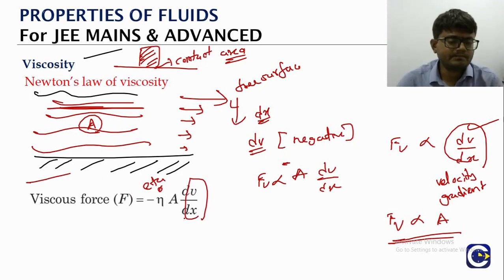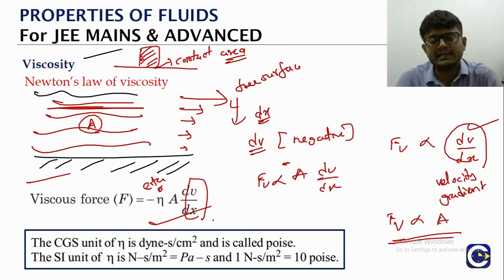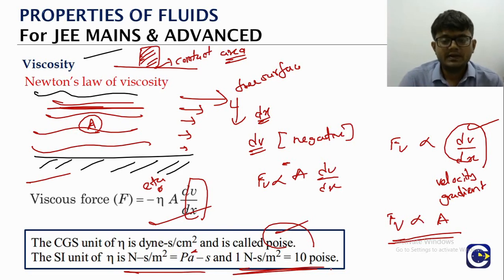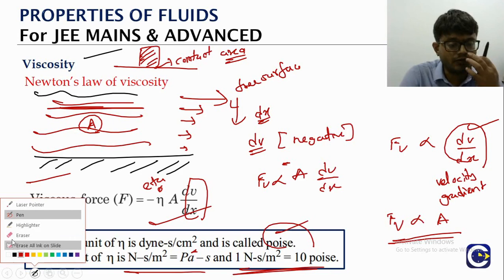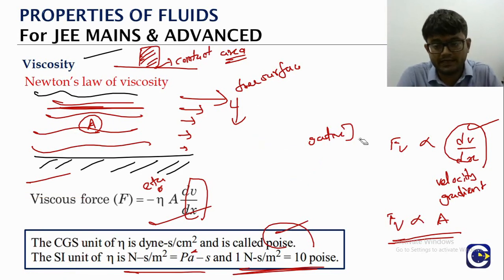Now one of the obvious questions is what will be the units of eta and what will be the dimensional formula. The CGS unit of eta is dyne into second per centimeter square, which can also be called a poise. What is the SI unit? Newton second per meter square, which can also be expressed as Pascal into second. The conversion is that the SI unit value, 1 Newton second per meter square, is equal to 10 poise. We can even calculate the dimensional formula. Check how we can calculate it. We have only one equation, right, where it is coming.